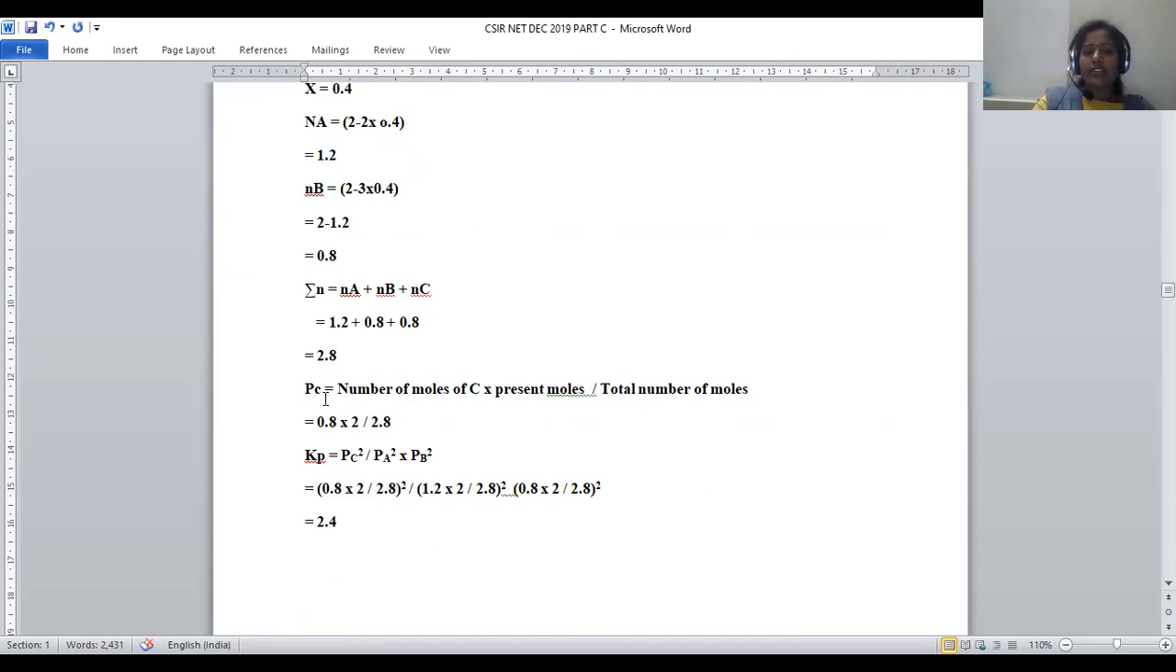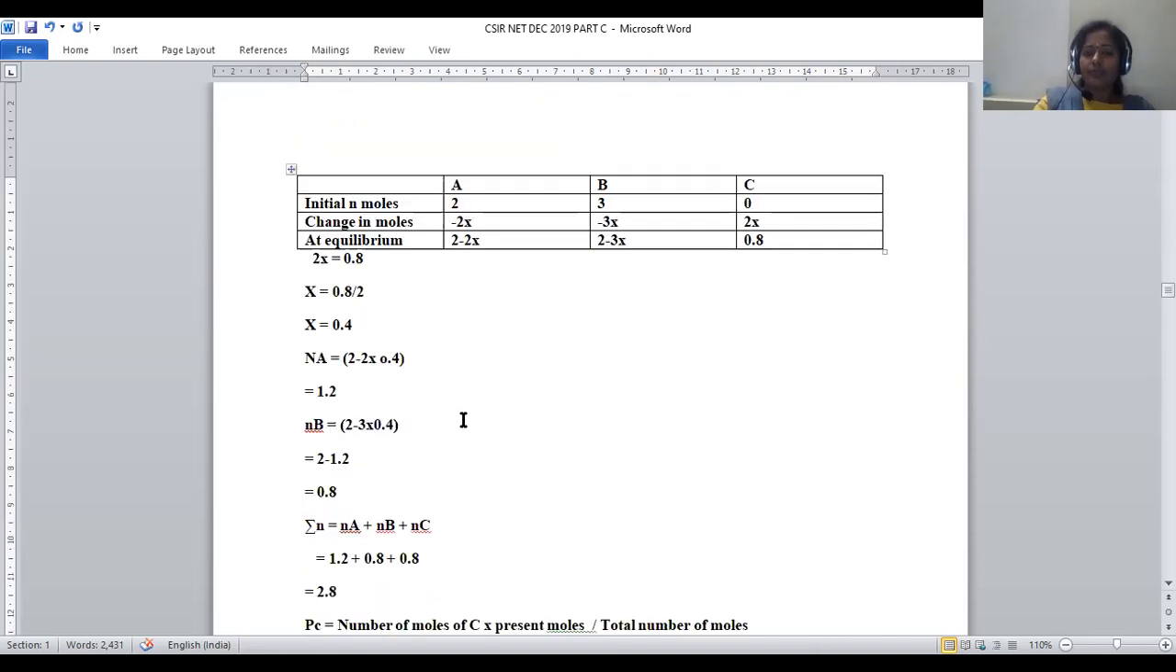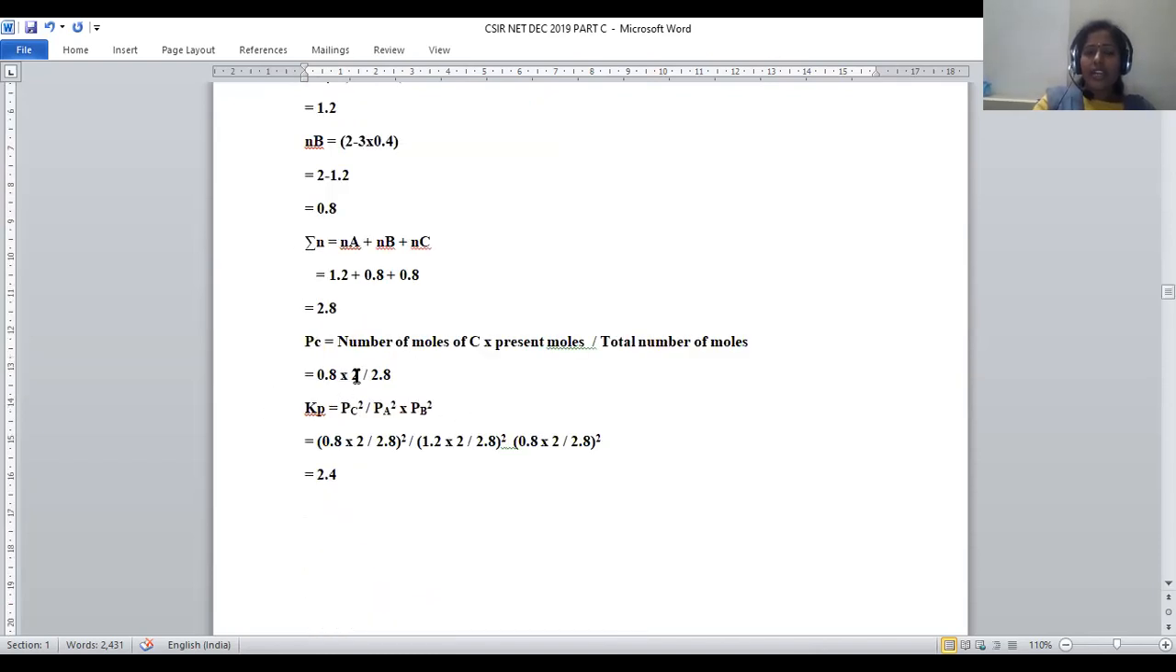Pc, the pressure of C, that is the product, is equal to the number of moles of C into the stoichiometric moles divided by the total number of moles, right? Pc is equal to the number of moles of C into the stoichiometric moles upon the total number of moles, okay? If we substitute all the numerical values, we will get Pc. The number of moles of C is 0.8. Then the stoichiometric moles of C in the equation are 2, right? So 0.8 into 2, and the total number of moles is 2.8. So this is for Pc.